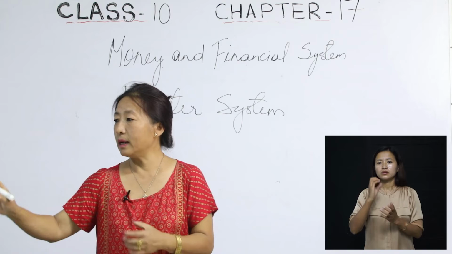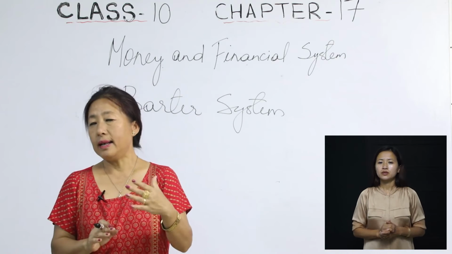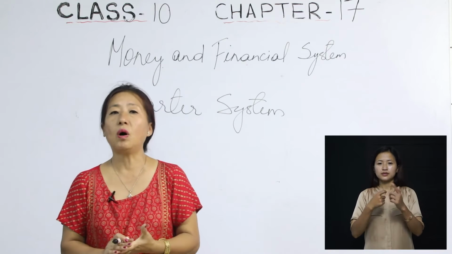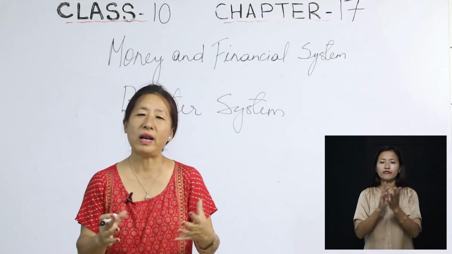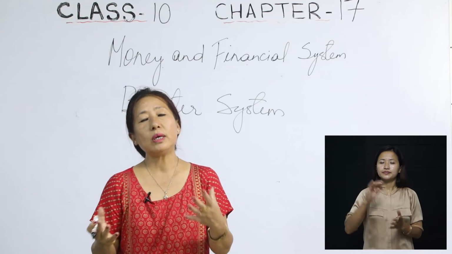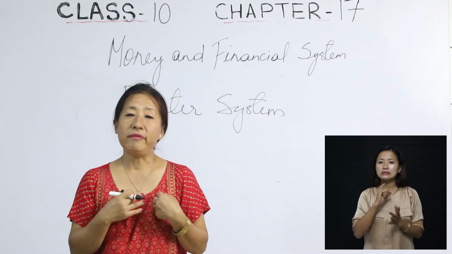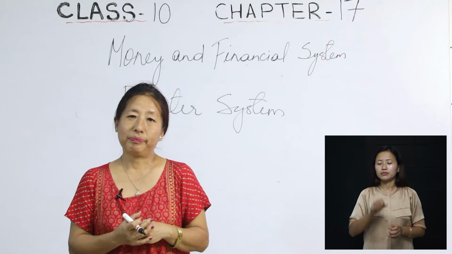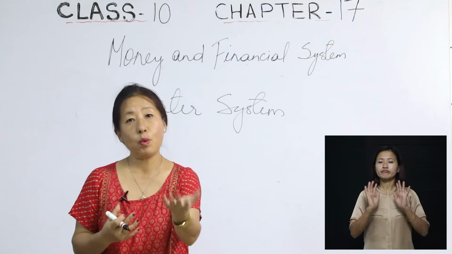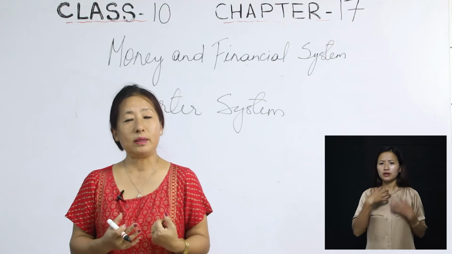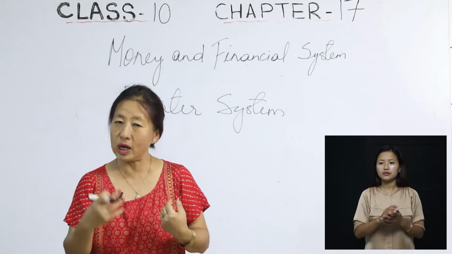Then the second problem is what we call the lack of common unit of value. There was no value again. There was no equal value, so to say. So for example, I have a pig, you have a chicken. What I want is your chicken, and you want the pig. So we can exchange it, isn't it?